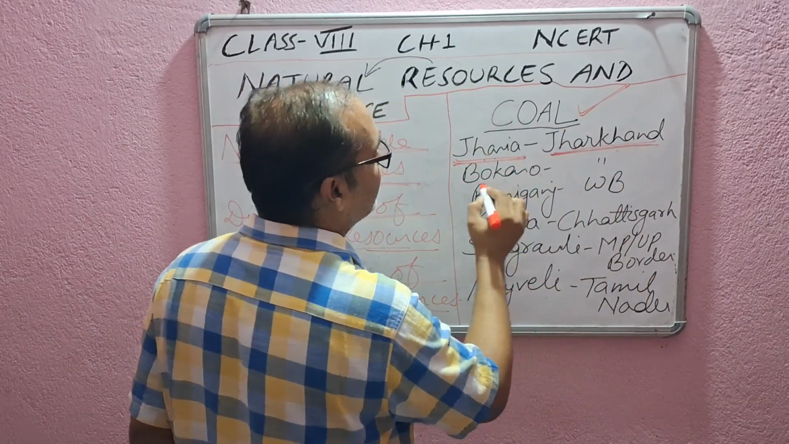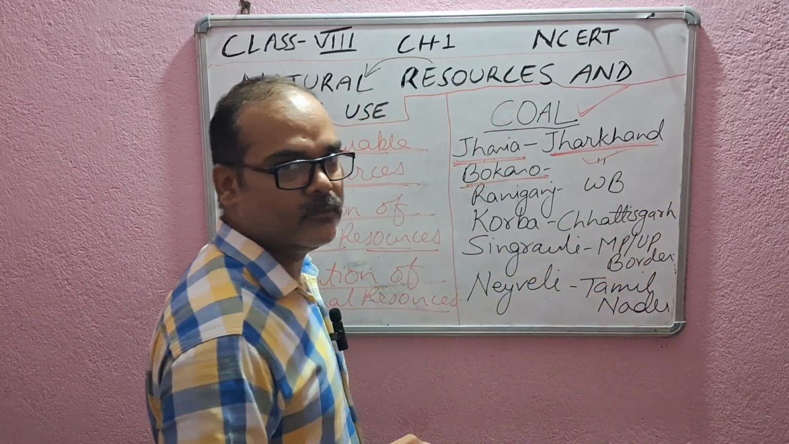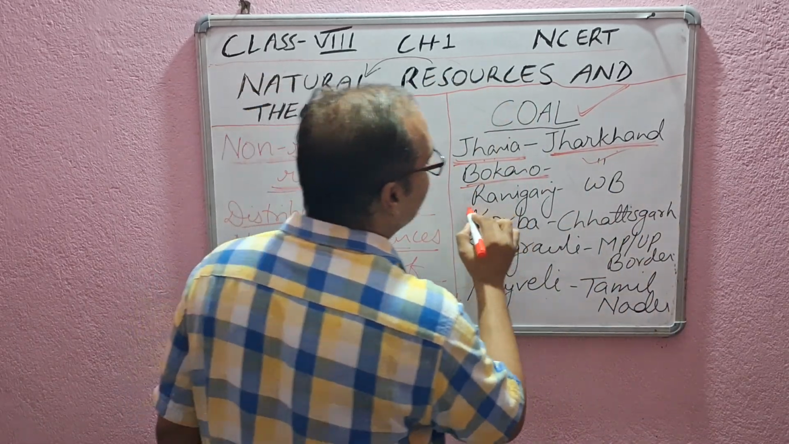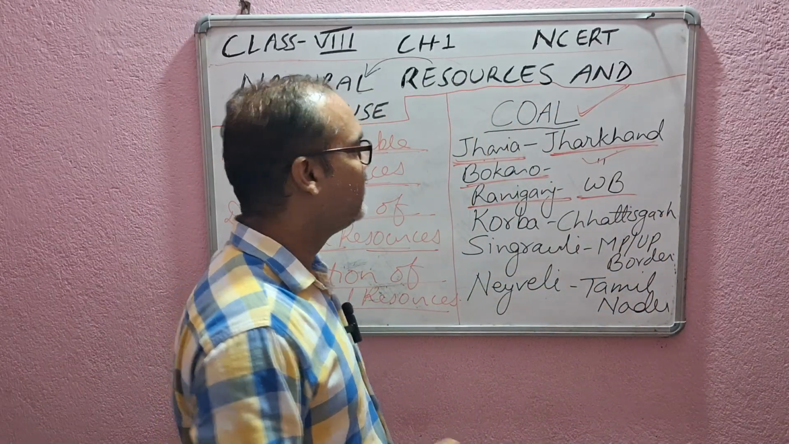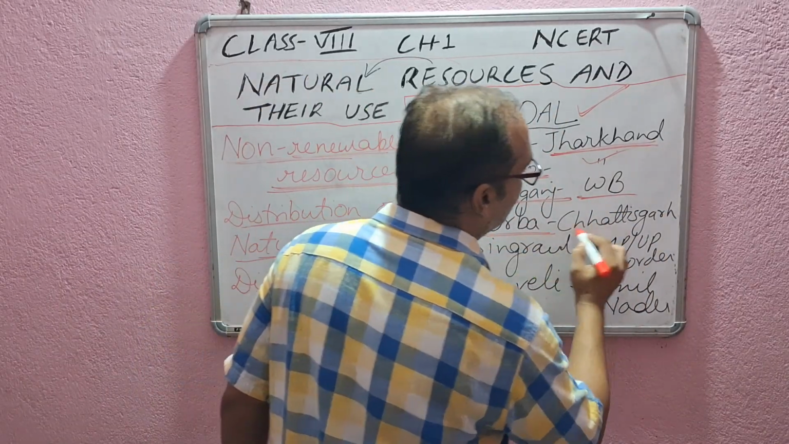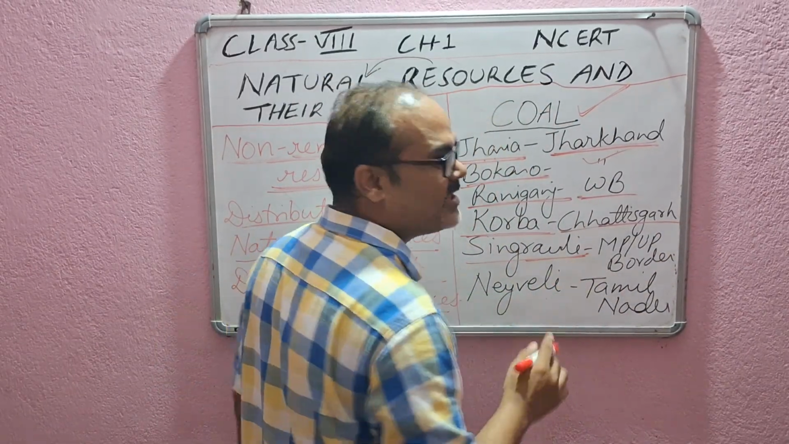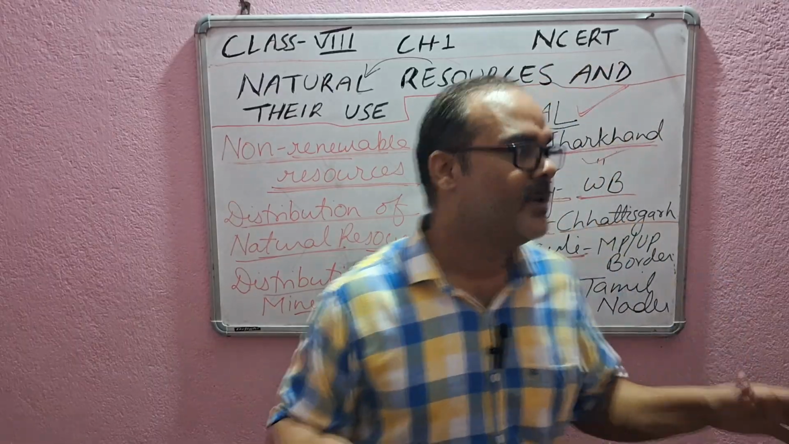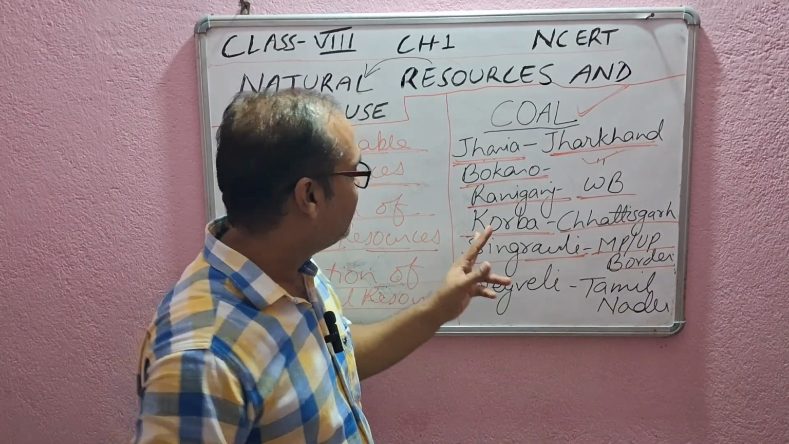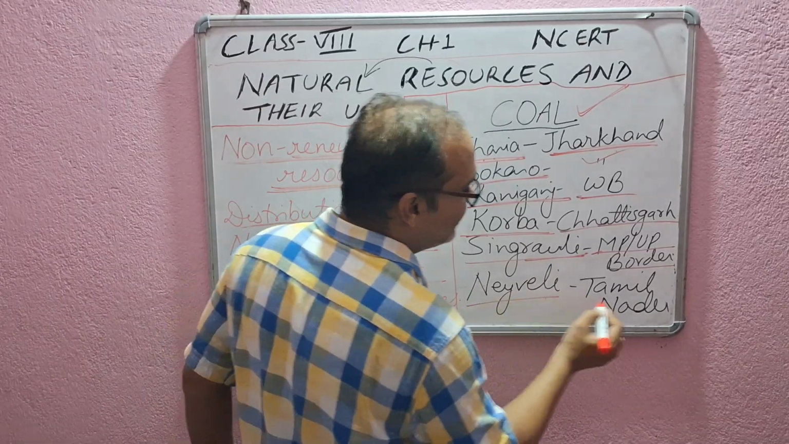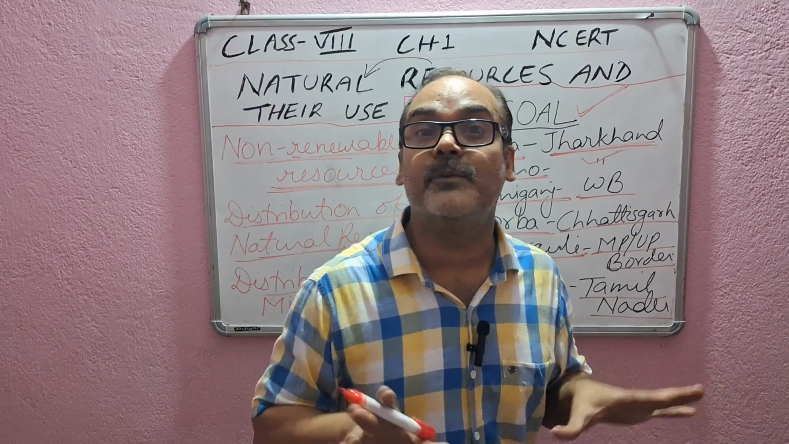Jharia is in Jharkhand. Then Bokaro. Bokaro is also in Jharkhand. Next we have Raniganj. Where is Raniganj? It is in West Bengal. Got it? Then Korba. Korba is in Chhattisgarh. Then Singrauli. Singrauli is on the border of Madhya Pradesh and Uttar Pradesh. And then Neyveli. Neyveli is in Tamil Nadu. So these are the places where coal deposits are found.